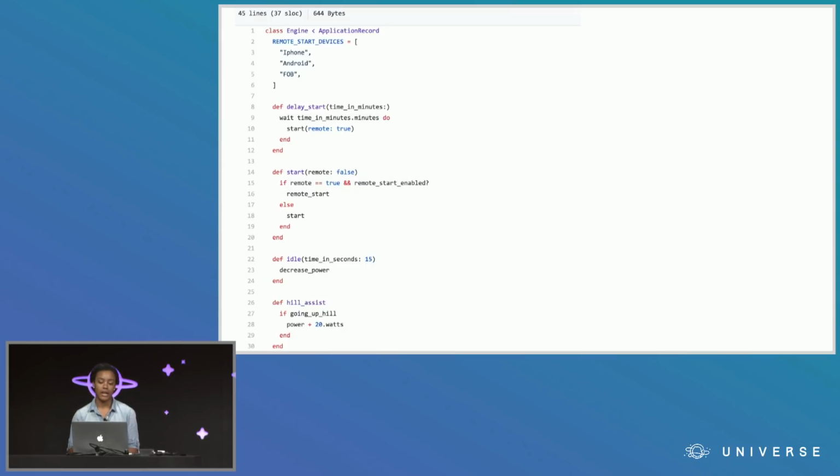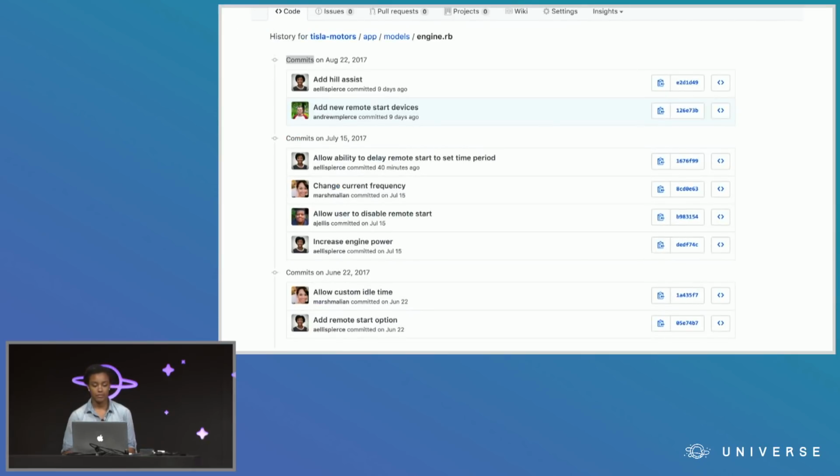I feel like it needs a refactor, but I can't really pinpoint what's wrong with it. But I know just looking at the code, I sometimes miss things. So I'm going to take another look at the commit history for the class. It seems like there have been a lot of reasons this class changed, mainly adding some new functionality, but I'm going to try to take a step back and see if I notice any patterns. And indeed, as I look at this, something does begin to jump out at me.